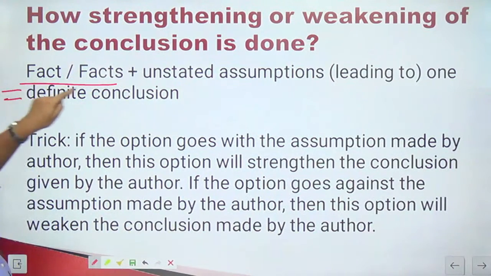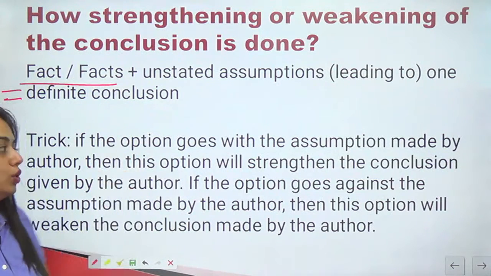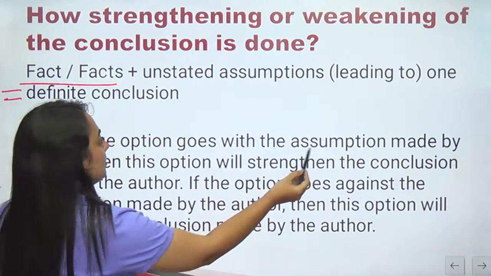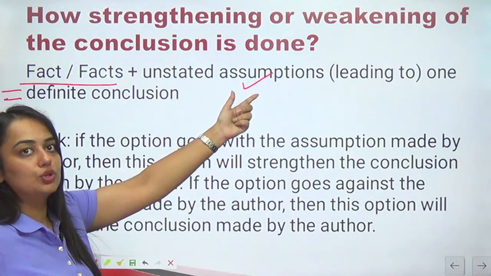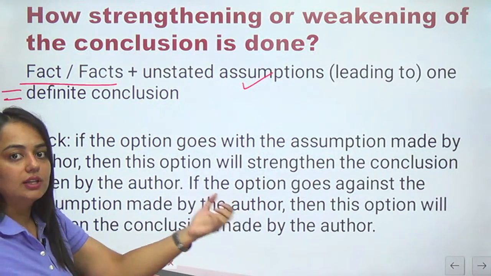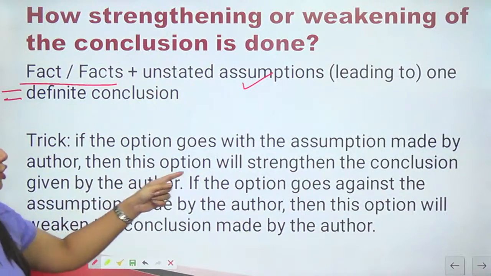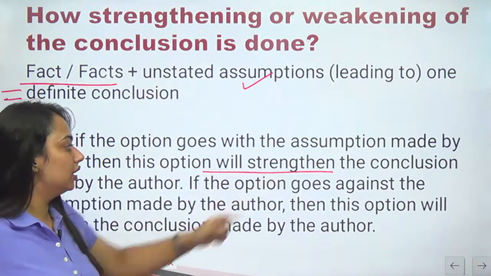Right? Facts plus unstated facts or assumption lead us to one definite conclusion. The trick is, if the option is supporting this assumption, if what the assumption is saying, a similar kind of thing is given in the option made by the author, then this option will strengthen. Going with the assumption means strengthening the conclusion.